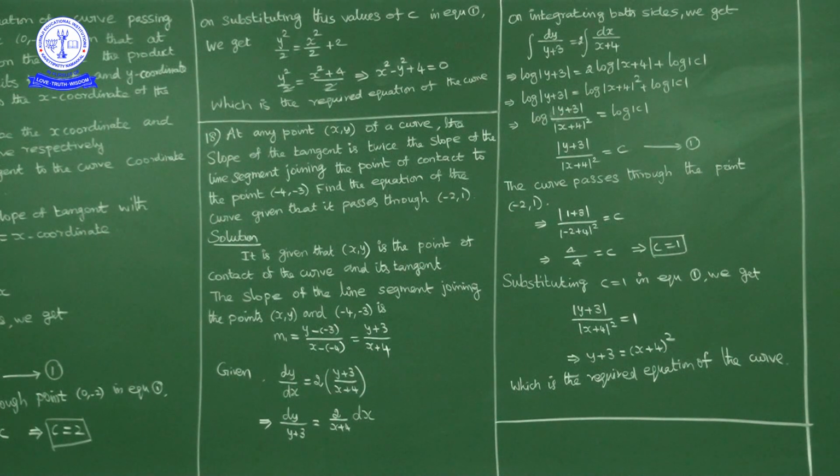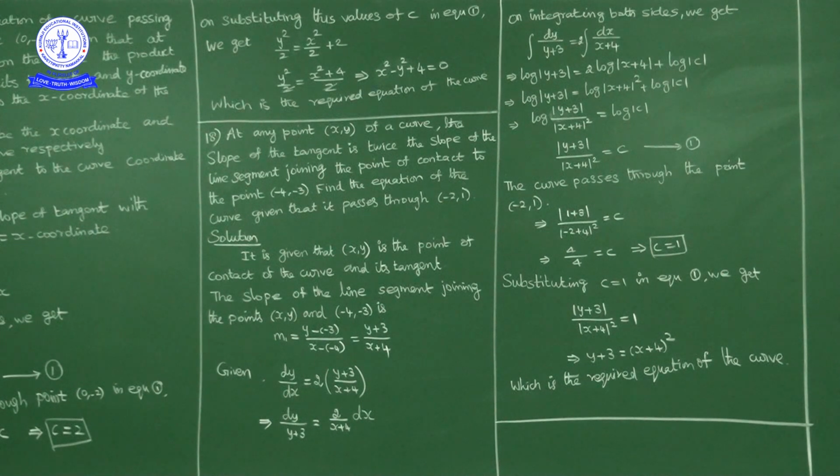Okay, now when two points x1 y1 and x2 y2 are given, slope is y2 minus y1 upon x2 minus x1. Using that we can find the slope of the line segment, and the slope of the tangent is dy upon dx. So according to this data, what is the condition here? Dy upon dx is equal to 2 times the slope of the line segment joining x comma y and -4 comma -3.